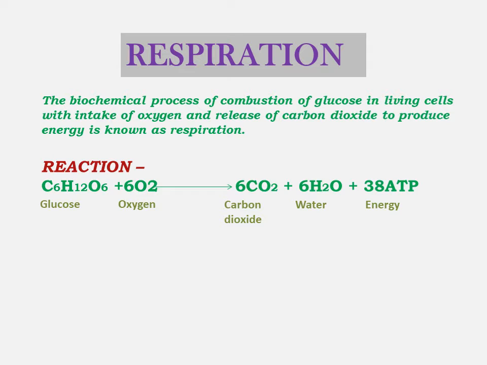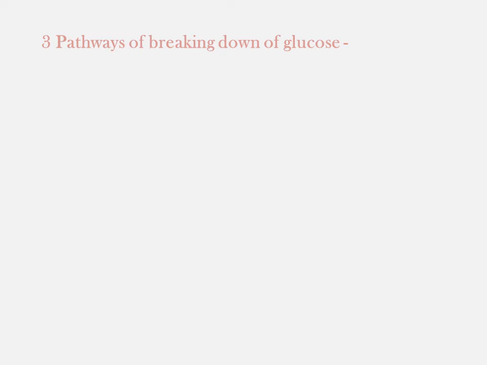So we can say that respiration is a chemical process in which energy is produced by intake of oxygen, oxidation of glucose and release of carbon dioxide. Now, these are the three pathways of breaking down of glucose. We have discussed that respiration is a process in which glucose is broken down into carbon dioxide and water, and energy is produced. But there are certain other pathways also where glucose can be broken down. So what are those three pathways?